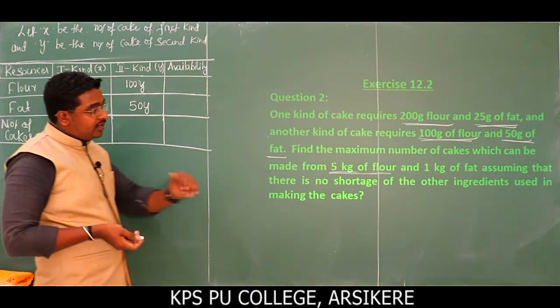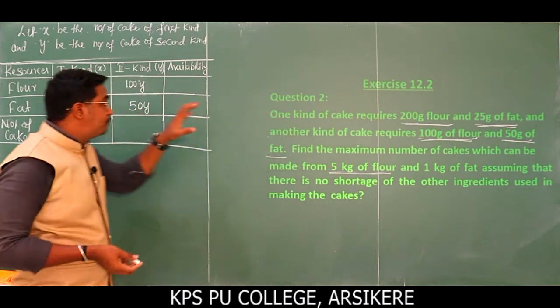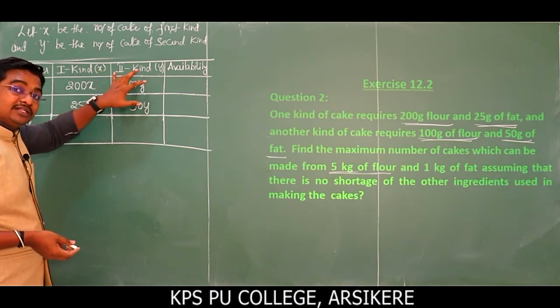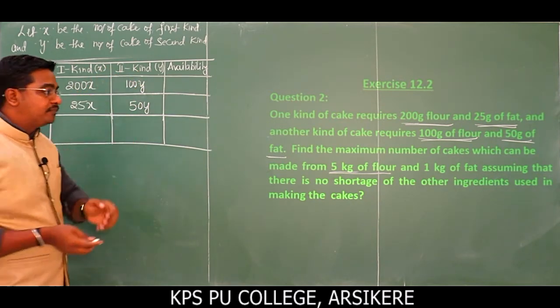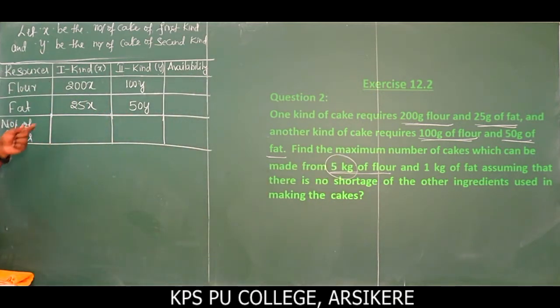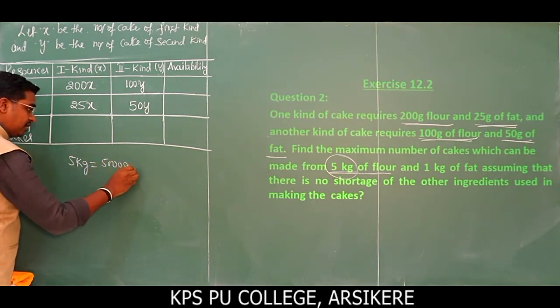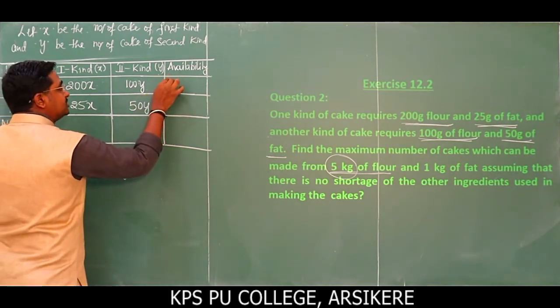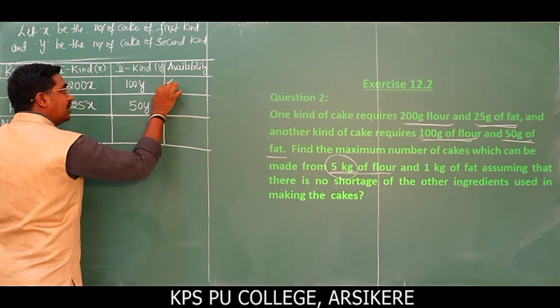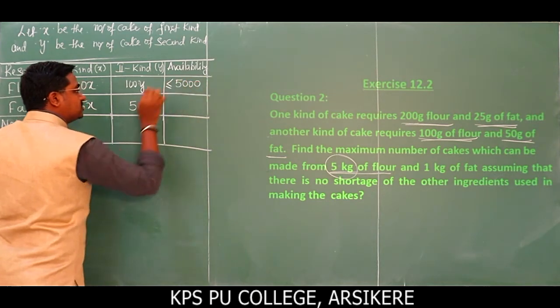So what is the total availability here? 5 kg of flour. It means the total amount of flour used to prepare the first kind of cake as well as the second cannot exceed 5 kg. They gave it in terms of grams, so I will convert 5 kg into gram. 5 kg becomes 5000 gram, right? Therefore the availability cannot exceed, and cannot exceed means we have to take less than or equal to 5000 gram of flour.